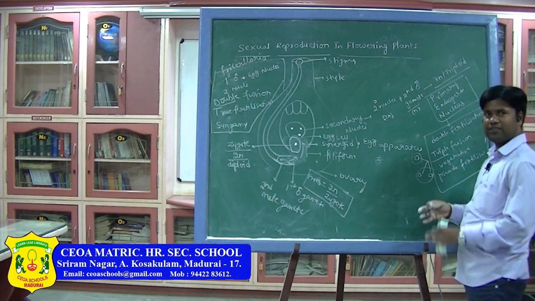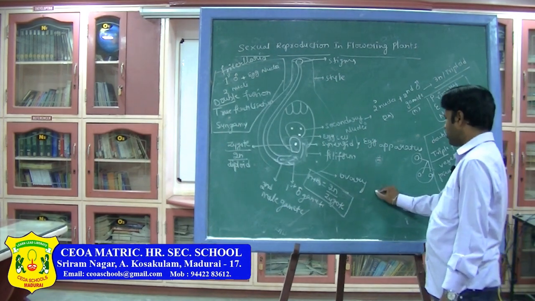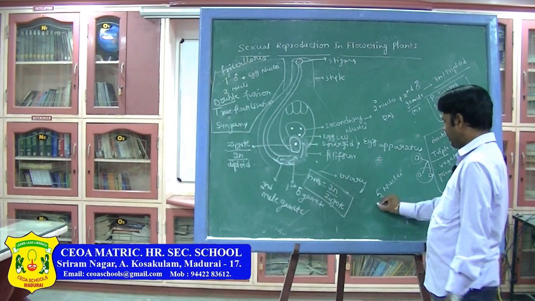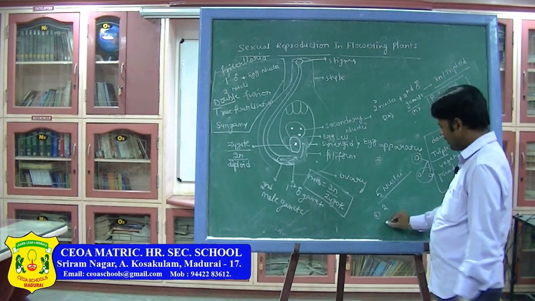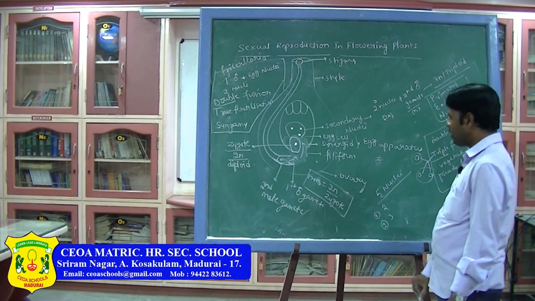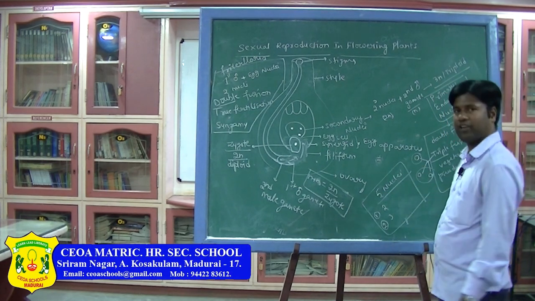After completion of this double fertilization, how many nuclei are fusing? Total 5 nuclei are fusing. How? In the first step, in syngamy, 2 are fusing. In the second step, in the triple fusion, 3 nuclei are fusing.